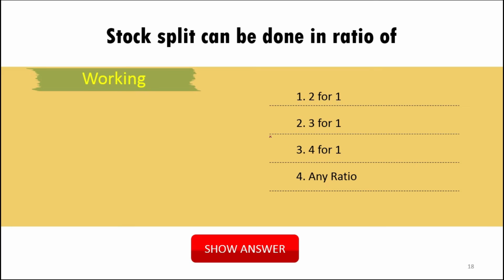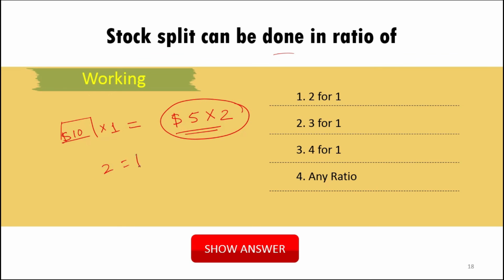A stock split can be done in any ratio, dividing the stock into 2 or more. For example, if there is a stock of $10, it can be divided into stock of $5 into 2. This is called a stock split. So it is possible in any ratio, whether it is 2 for 1, or 3 for 1, or 4 for 1, any. So it can be done in any ratio.